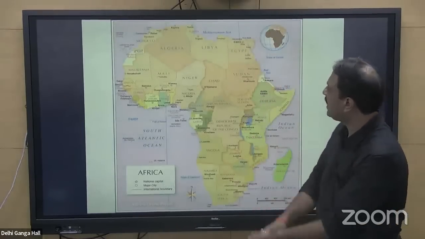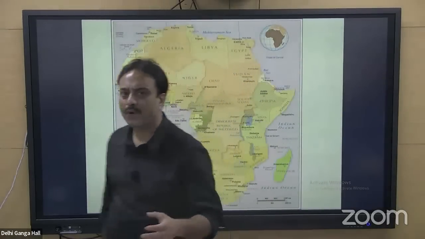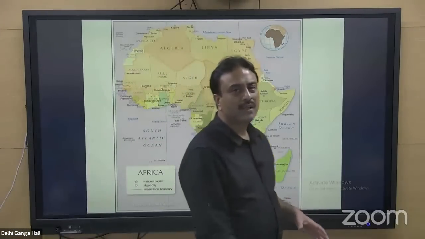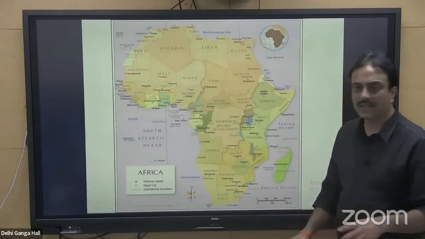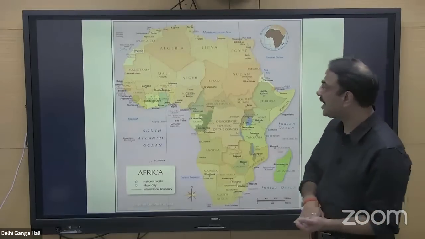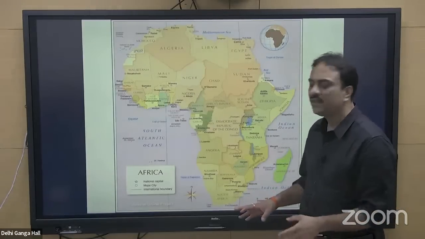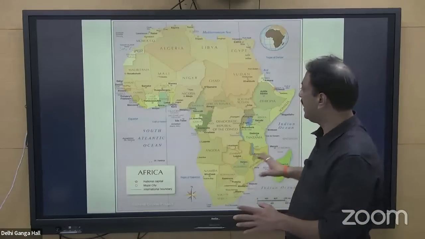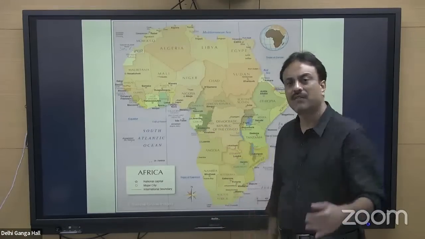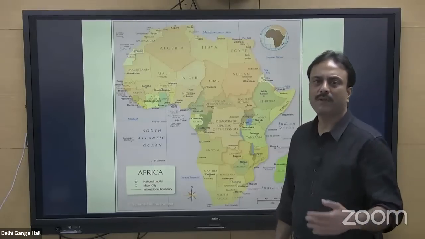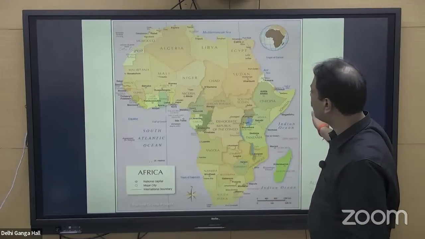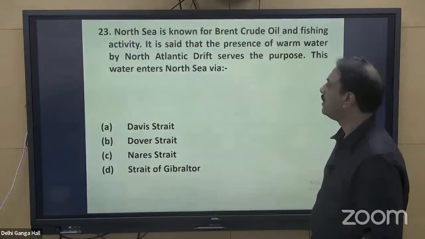If you look at this entire map of the Africa continent, then the political map of Africa is very important. It has the maximum number of countries: 55 countries in totality, 33 coastal countries, 16 landlocked countries, and 6 island countries. Very important region. Most of the countries in this area are underdeveloped or in the stage which can be categorized as developing countries. So the region is comparatively important.